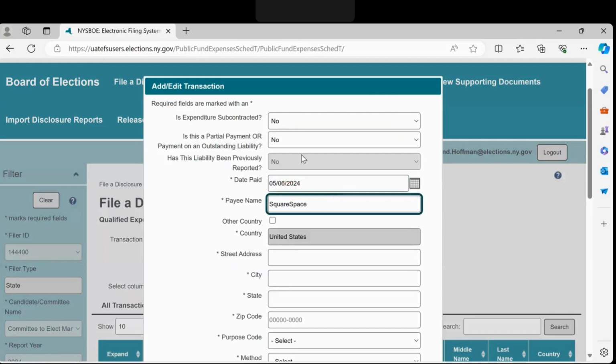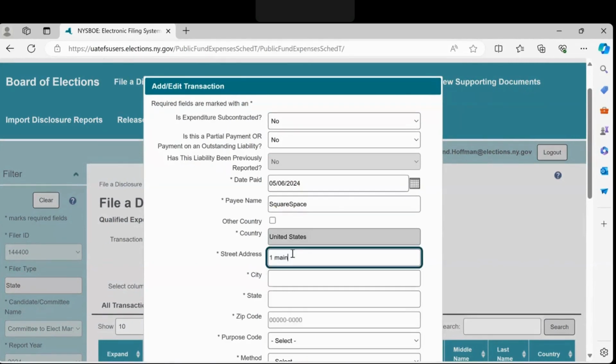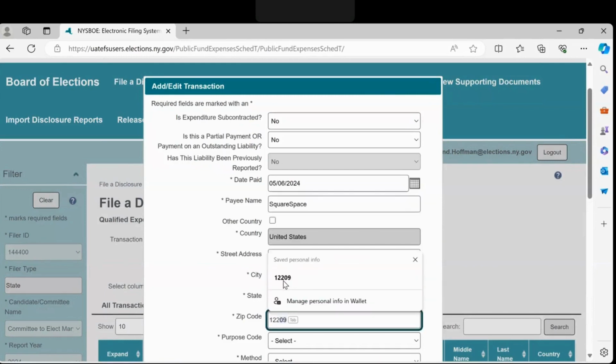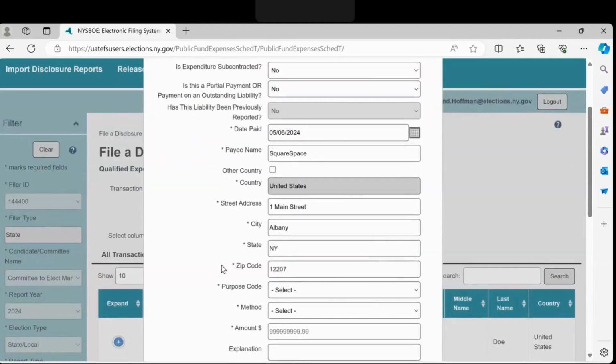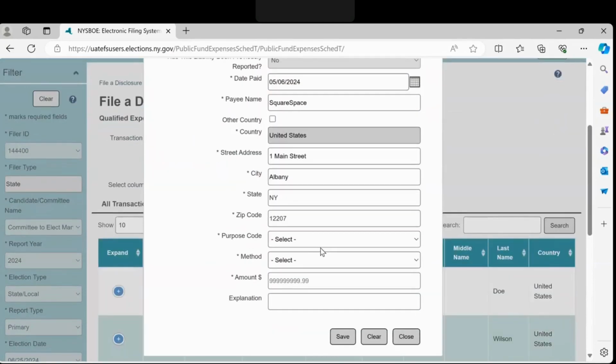Next, enter the name and address of the payee in the fields provided. If this is a payee you have entered into the EFS web application before, the fields will populate upon selection from the drop-down menu. Select the purpose code from the drop-down menu.